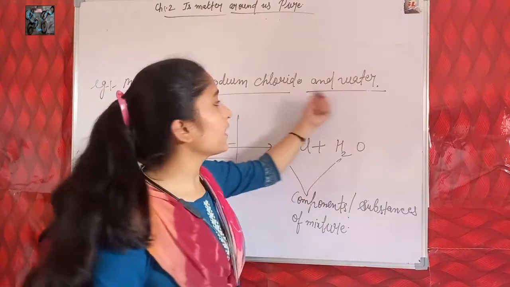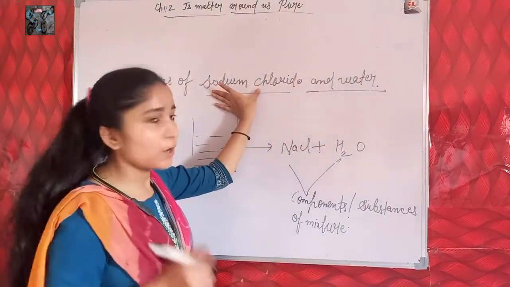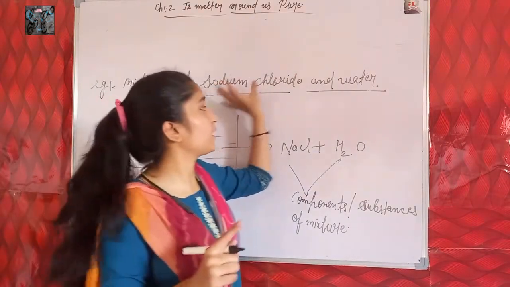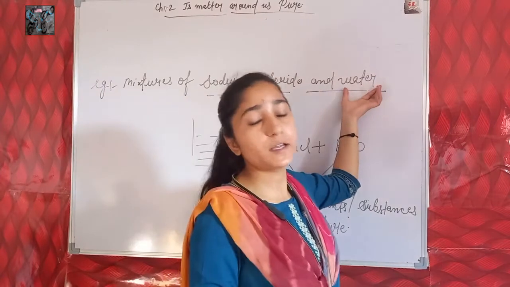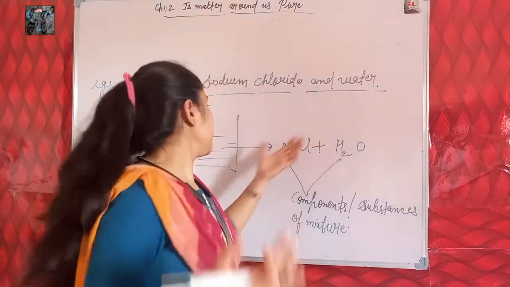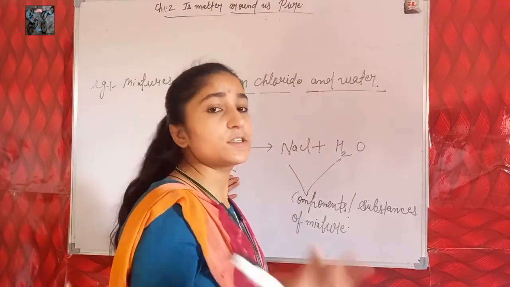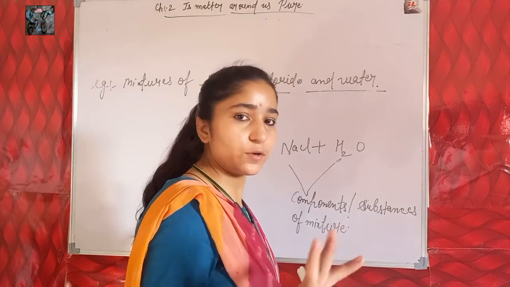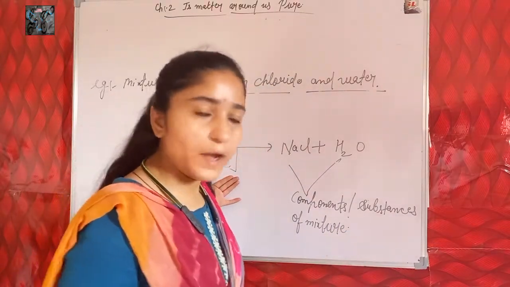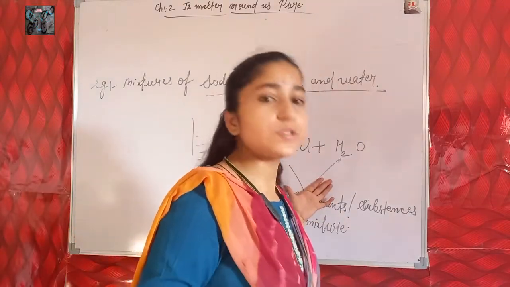Sodium chloride is a single pure form of matter because it consists of only a single type of particle. Water is a pure single form of matter because it consists of a single type of matter. But is this mixture a single pure form of matter? No, because it consists of two types of particles, two components or two substances. So this is not a single pure form of matter. Here matter exists as a mixture of two components or two substances.